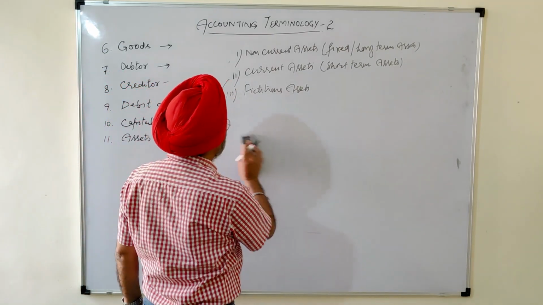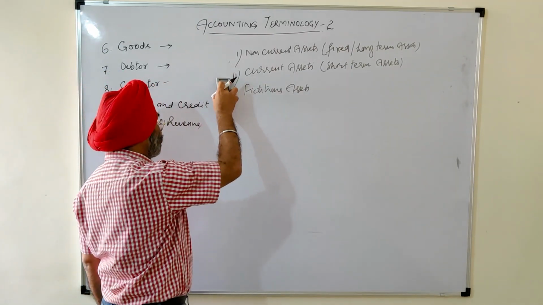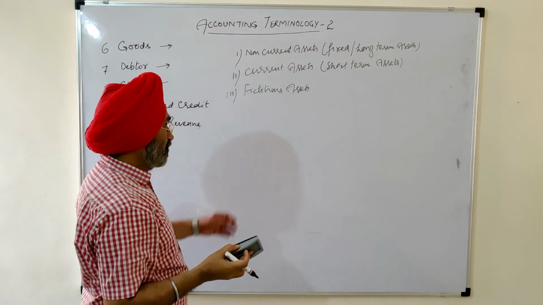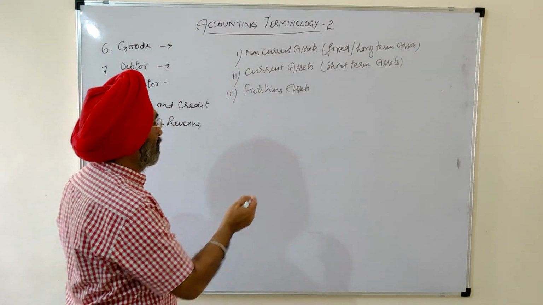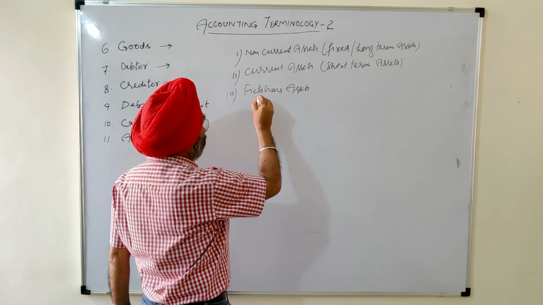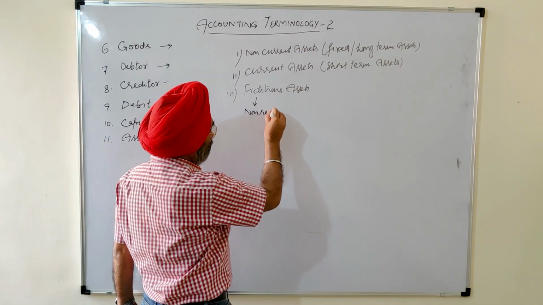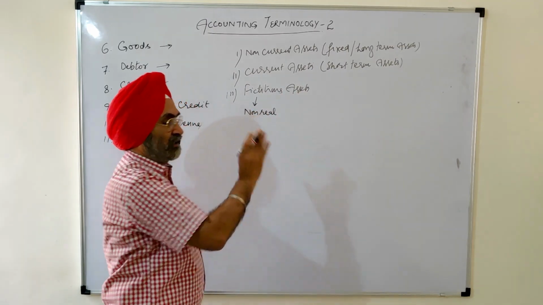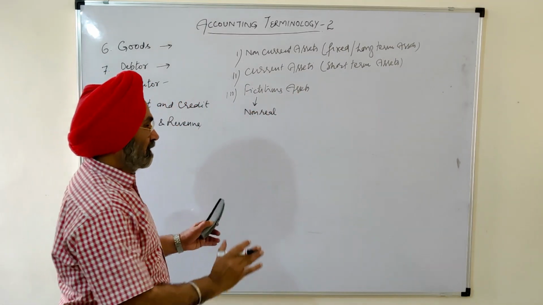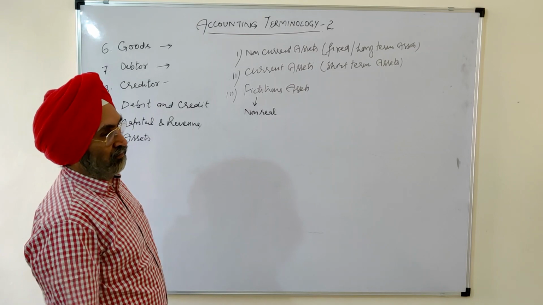Now we come to the third category of assets, which is fictitious assets. Fictitious means non-real. In reality, these are not assets. These are not the property of the business.